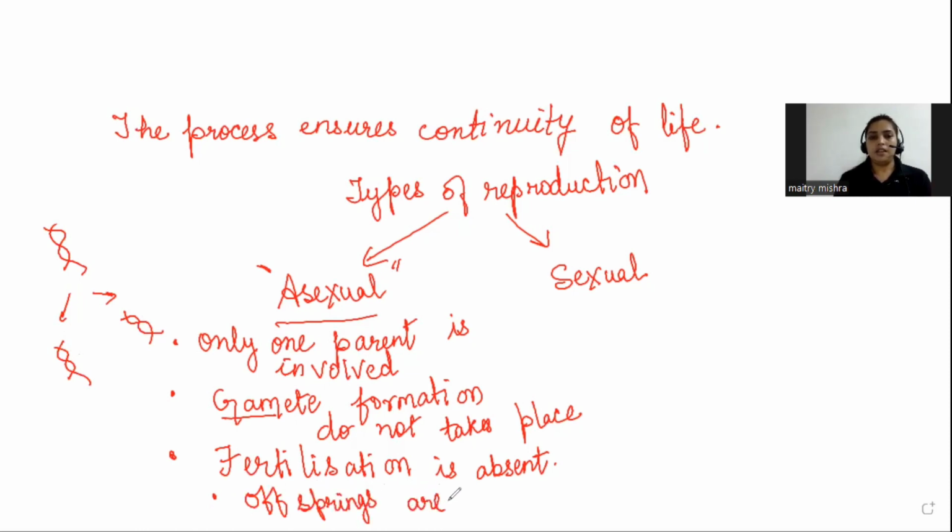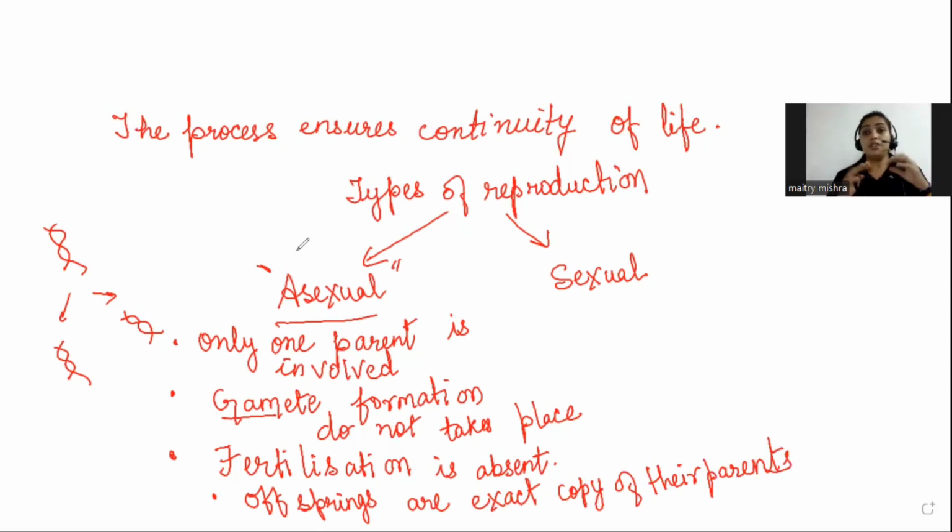Are exact copy of their parents. Okay, so this was all about asexual reproduction. Okay, now asexual reproduction has its types. Not all the organisms can adapt, or can perform only one type of asexual reproduction.